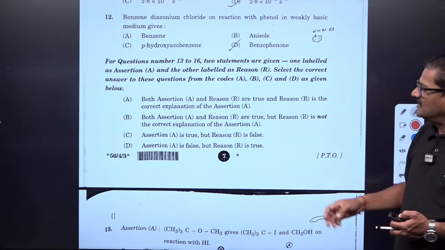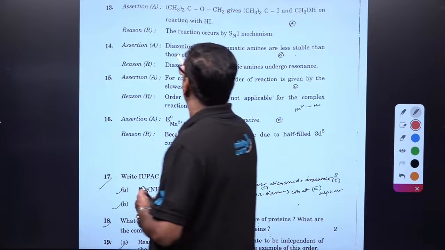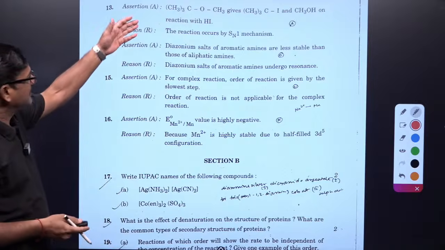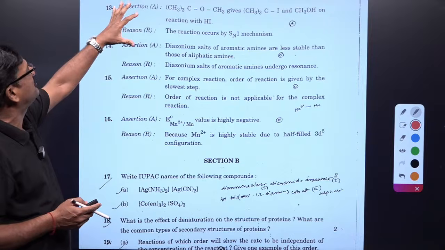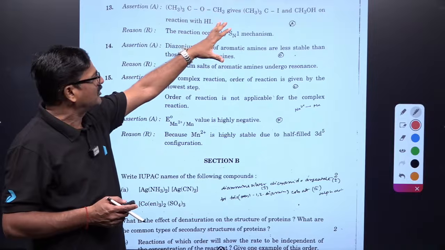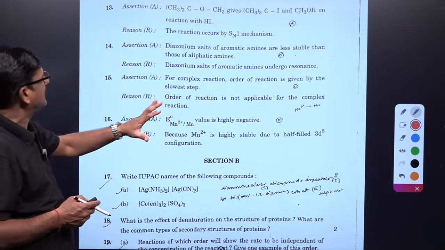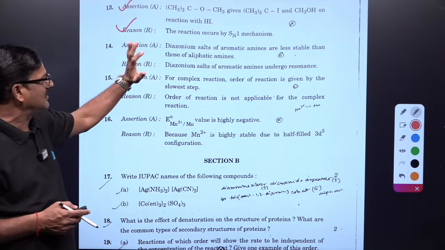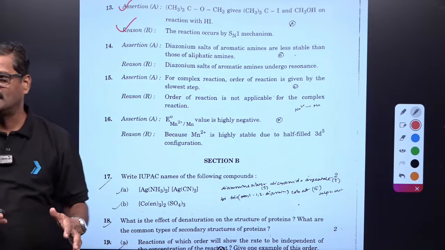Okay, anyways, moving ahead, assertion reasoning. This is the one. Ether. This ether gives, it is given in NCERT, methoxy tertiary butane gives tertiary butyl iodide and methanol. And this follows SN1 mechanism, and both statements are correct, and the reason is the correct explanation of assertion, right?